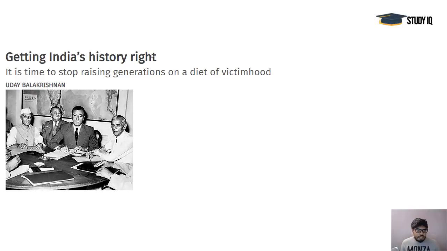The next issue is also very crucial. It is talking about the interpretation of history. Here the writer is saying, getting India's history right. It gives the example of great writers like Bipin Chandra, or maybe some other legendary persons, whose interpretation of history was really important, positive, neutral, and helpful. But there are many quacks today, and they are interpreting history according to their own will, their own mind, and these things are certainly not the real history.